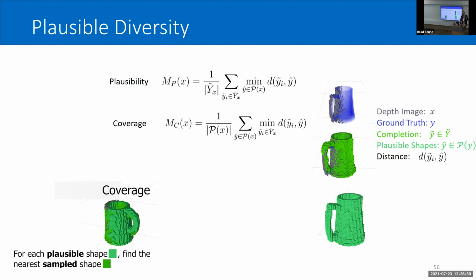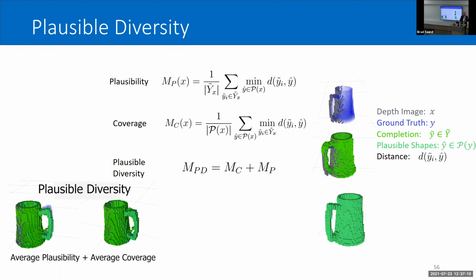For each plausible shape, I also want to have a generated shape that is close. In this case, I'm using the chamfer distance metric. Combining the two, I end up with a plausible diversity metric. So I want to create shapes that are both plausible, they might appear in the scene, but it also captures the diversity of the shapes that I might expect.